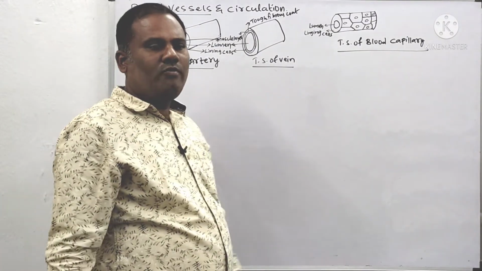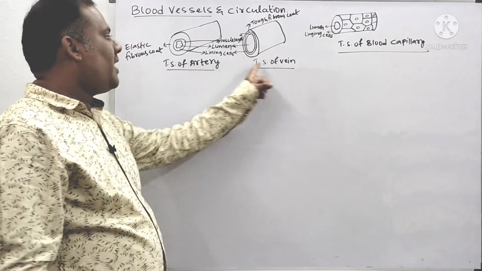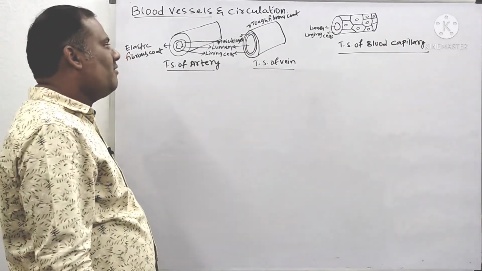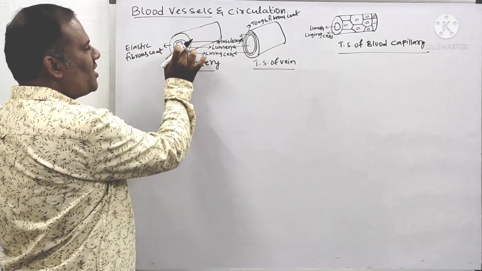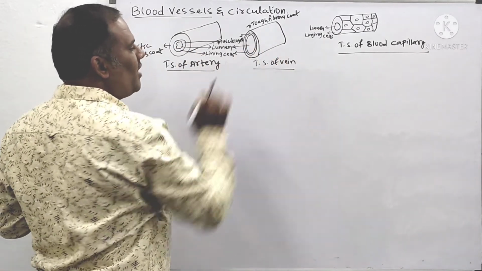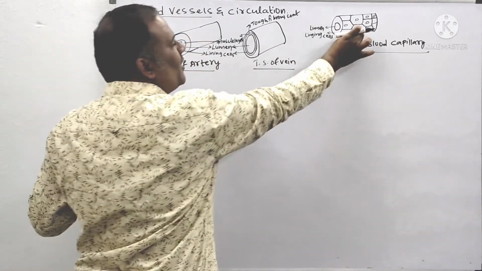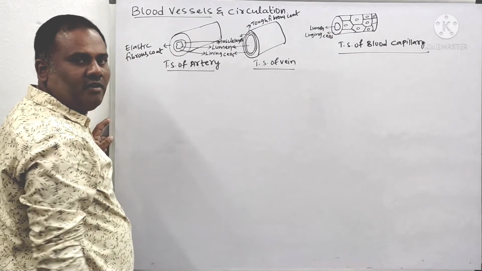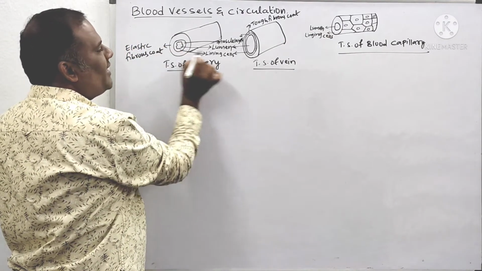Now we are going to learn about the differences between arteries and veins. See, this is the transverse section. TS means transverse section of an artery. This is a transverse section of a vein. And this is a transverse section of blood capillaries. You know that blood capillaries connect arteries and veins. In this, the empty space inside is called the lumen.